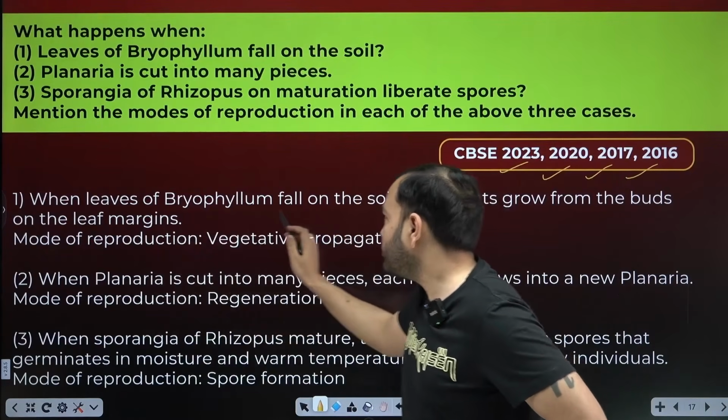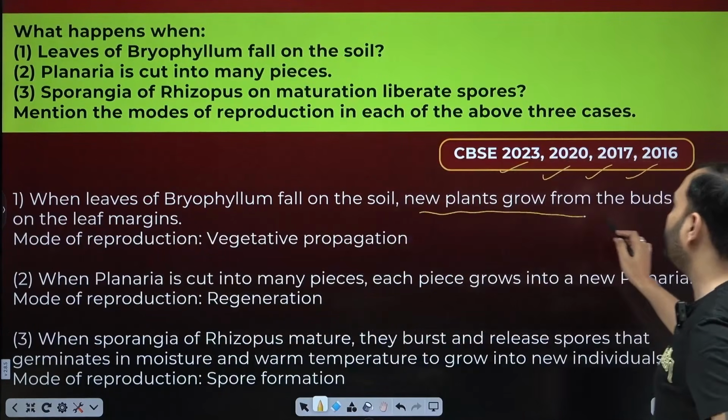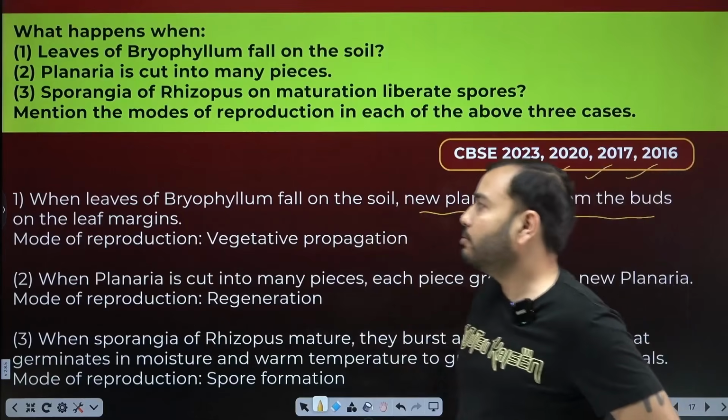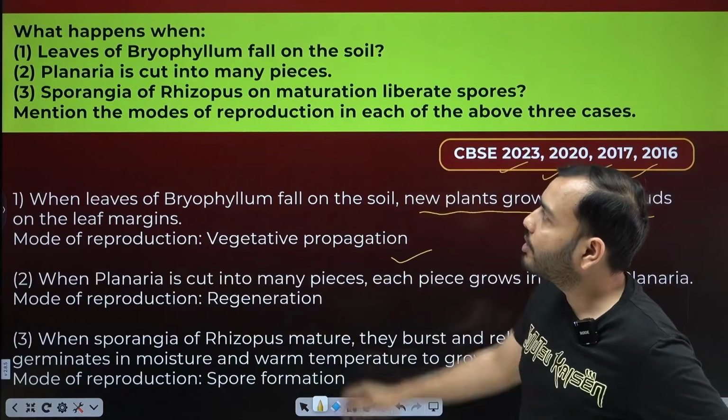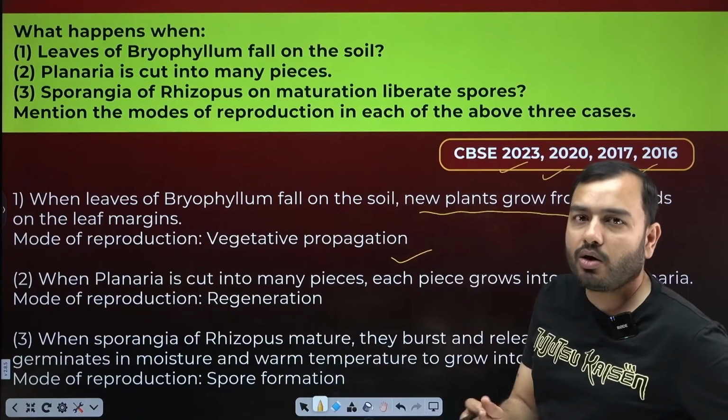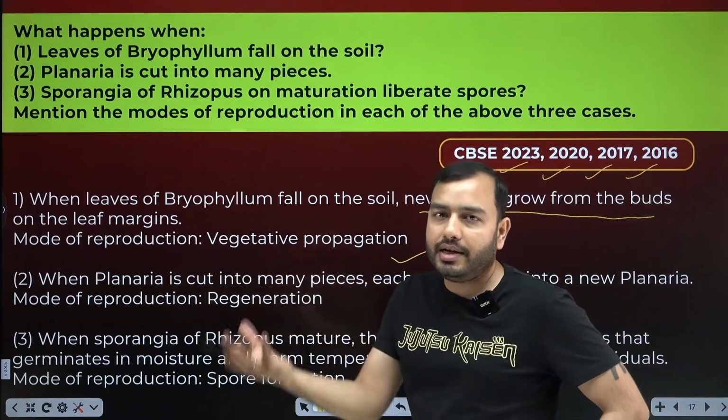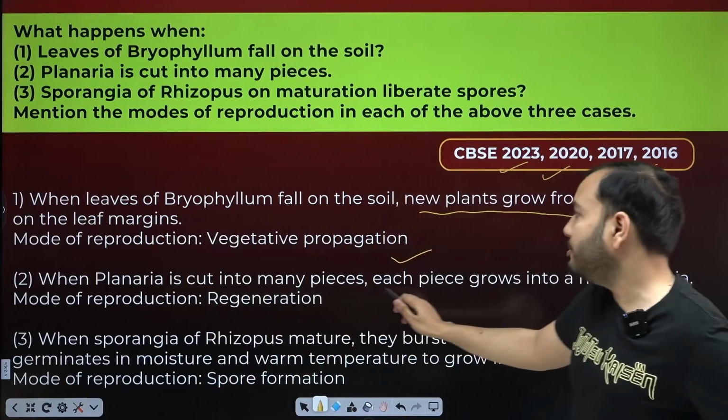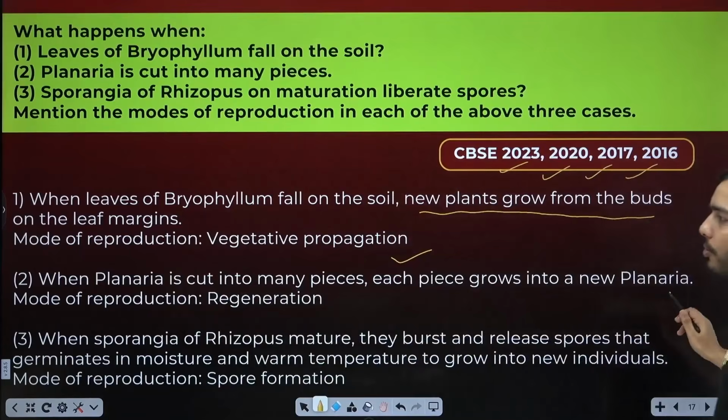New plants grow from the buds of the leaf margin. What is the mode of reproduction? Vegetative propagation. Planaria is cut into many pieces. What will happen? Every piece will become a new individual. When planaria is cut into many pieces, each piece grows into a new planaria.